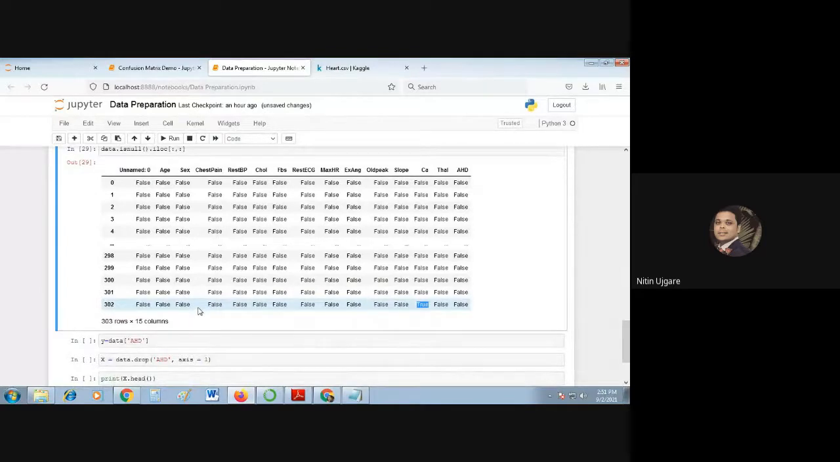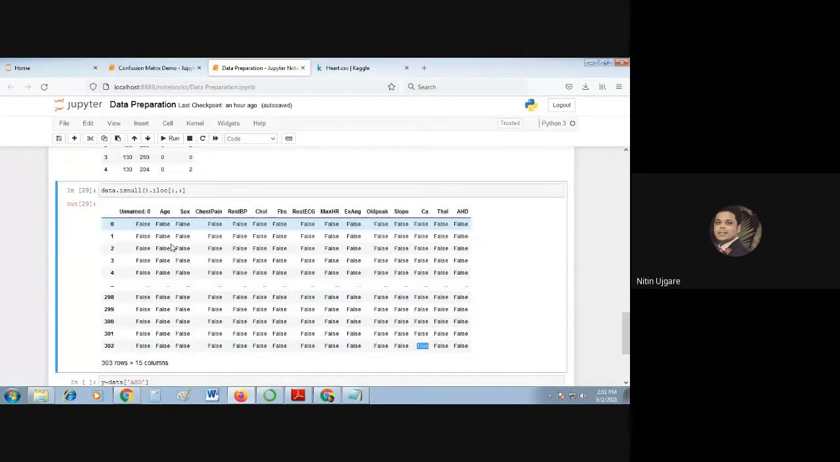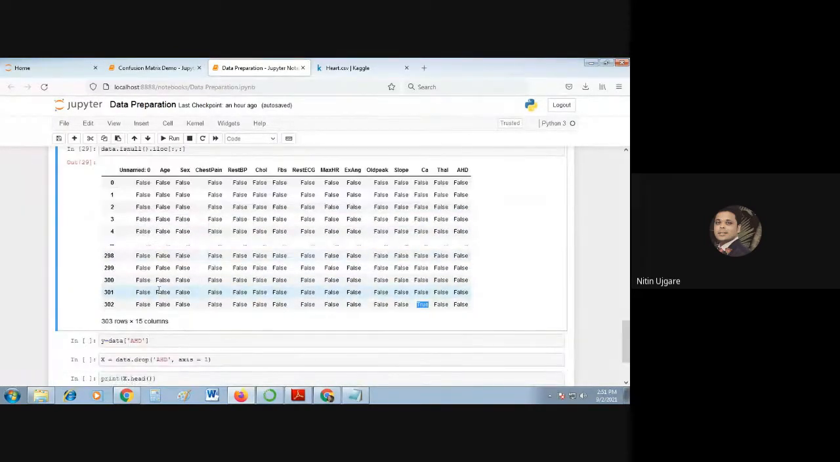Now I will give you the next task. You will show it to me in the Saturday session. What is the remedy to replace the missing values? How do we replace the missing values in Python? I have shown you how to find the missing values using this isnull function. Now you will tell me in the Saturday session how we replace these values with some values.